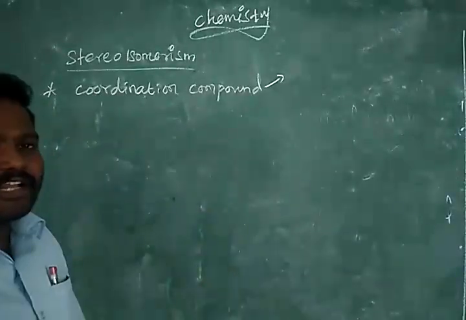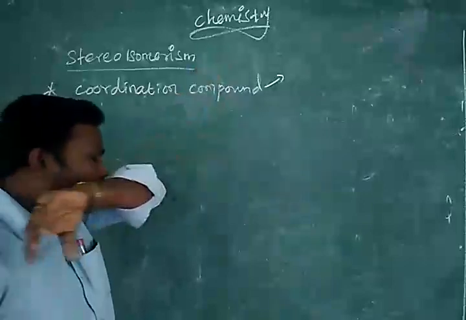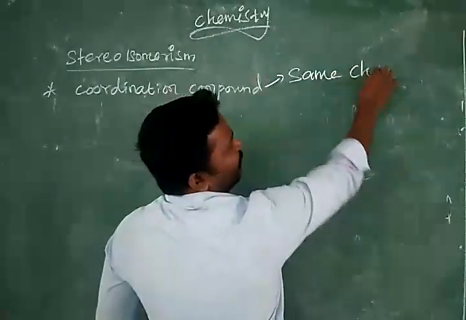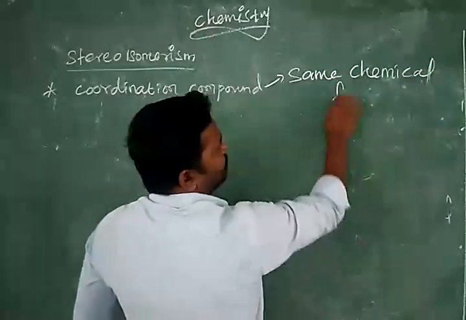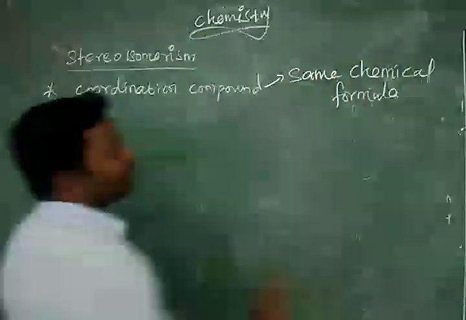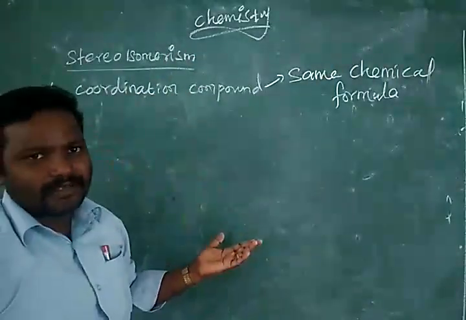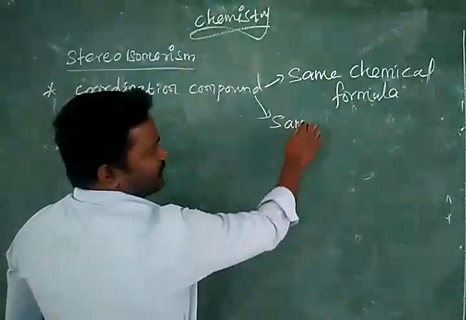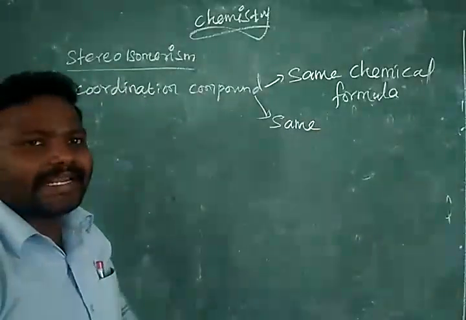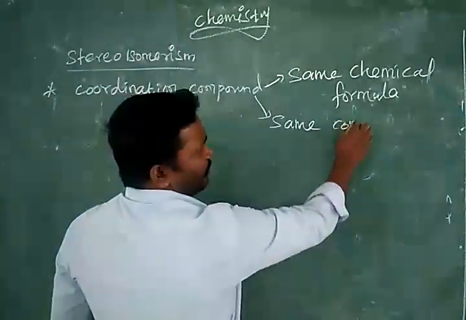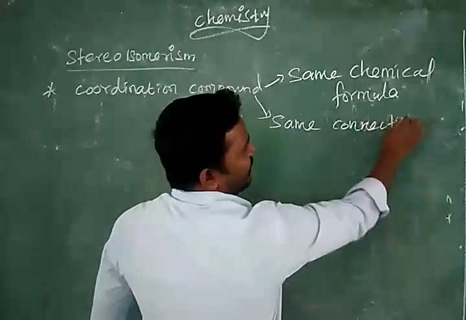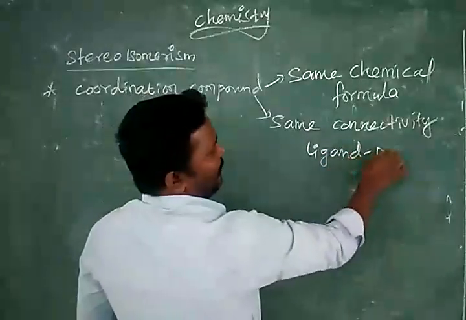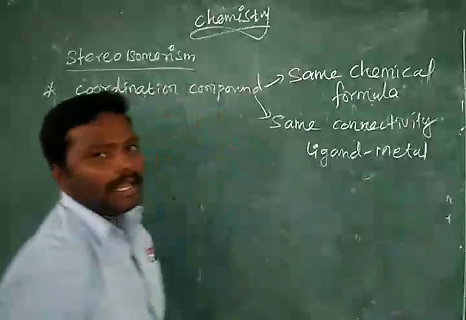In stereoisomerism, the coordination compounds have the same chemical formula. As usual, all isomerism will have the same chemical formula. The second point is that they have the same connectivity between ligand and central metal atom.